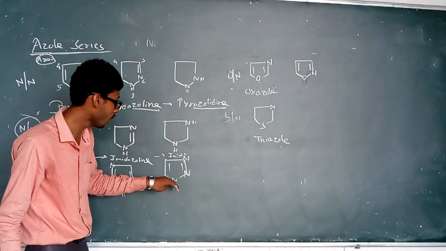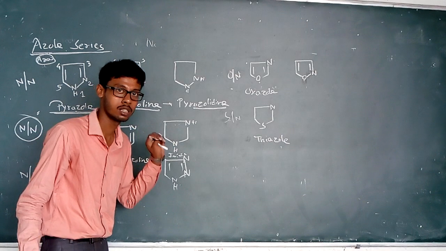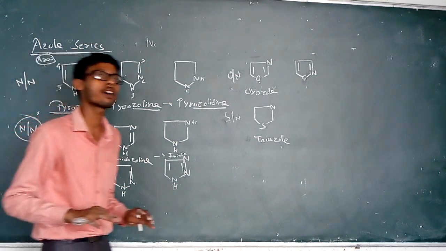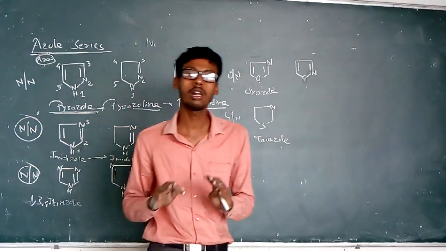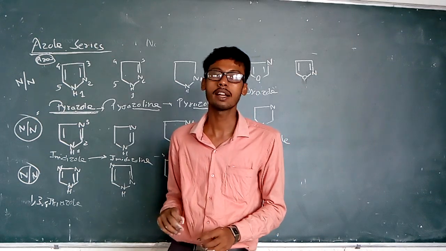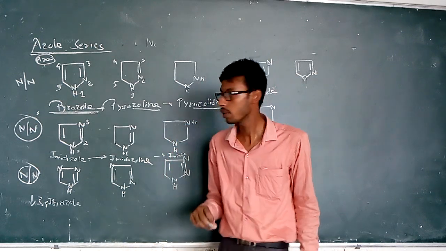And when all the carbon atoms of the 5-member ring are replaced with nitrogen, that is known as the pentazole derivative.